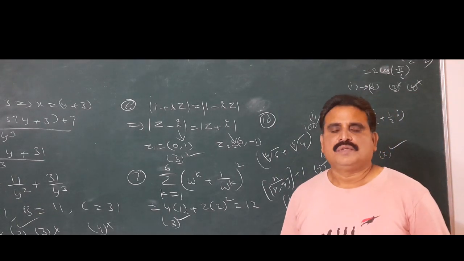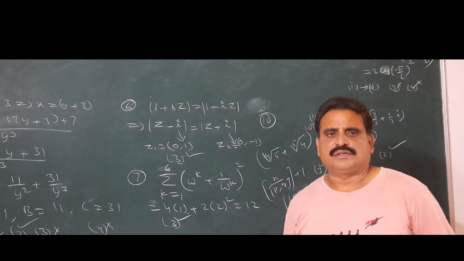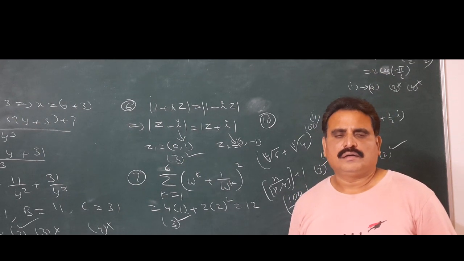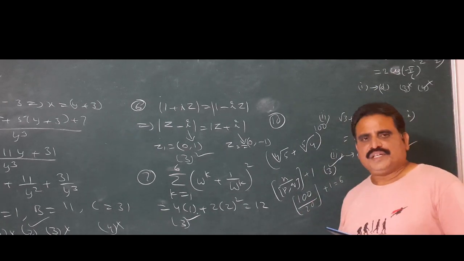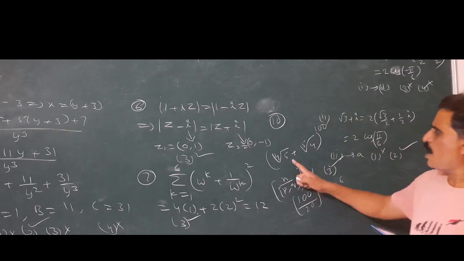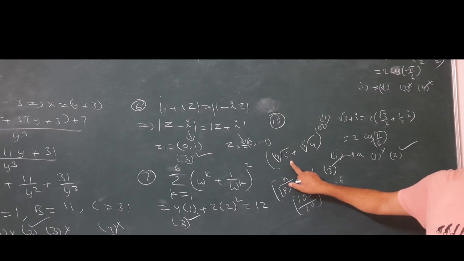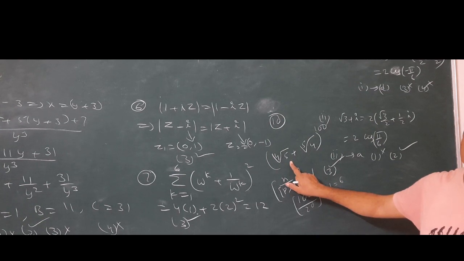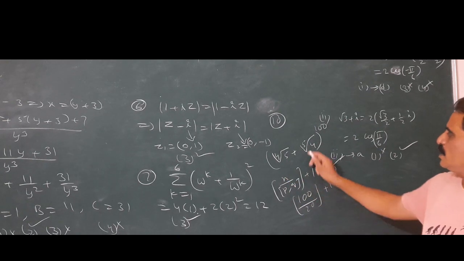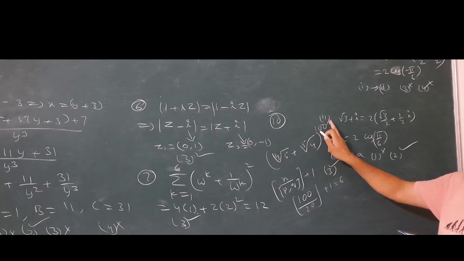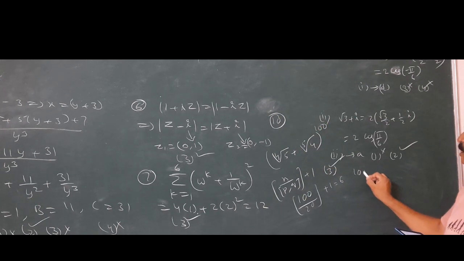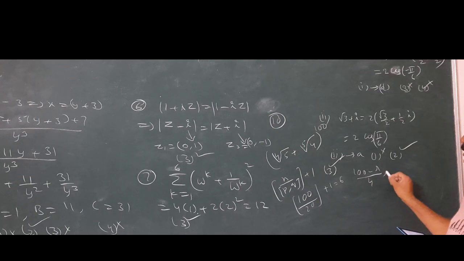Okay, my dear students, the general method, the regular method, is that we take the general term T(r+1) = nCr x^(n-r) y^r. Here that means (100 minus r) by 4 and r by 5.